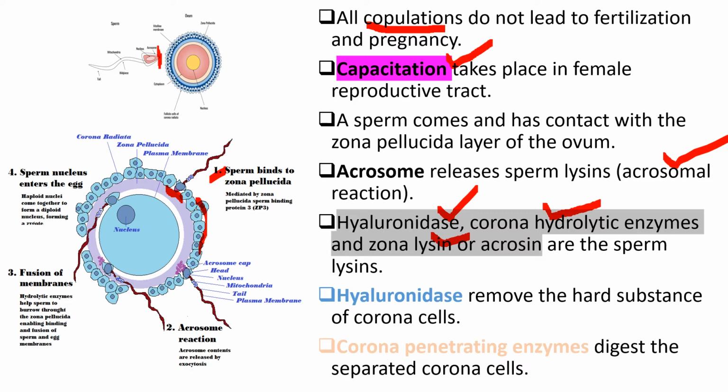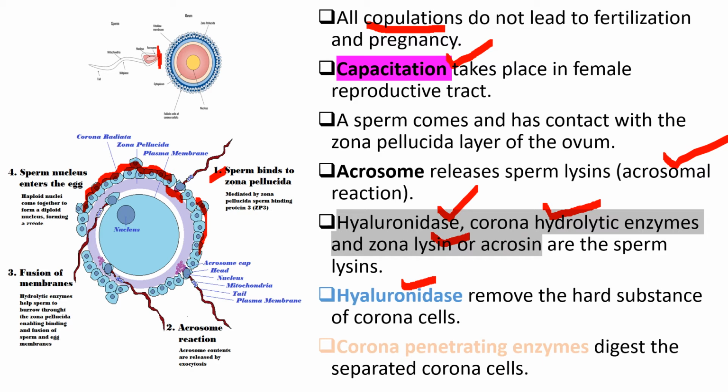Let us see the functioning of each sperm lysin. The first one, hyaluronidase. It mainly removes the hard substance of corona cells. There is a cementing substance between these corona radiata cells. That cementing substance can be removed by the hyaluronidase enzyme. It loosens the radial cells.